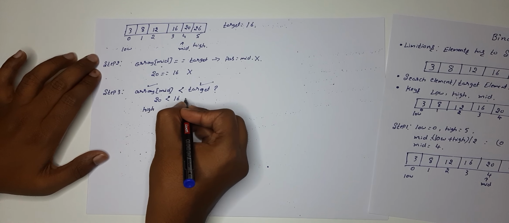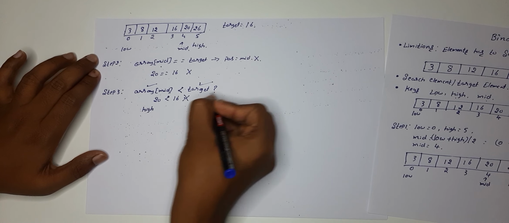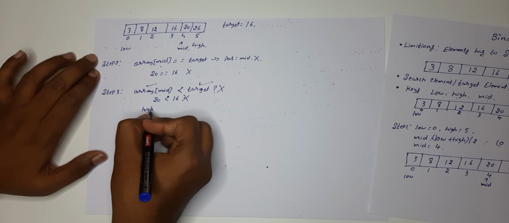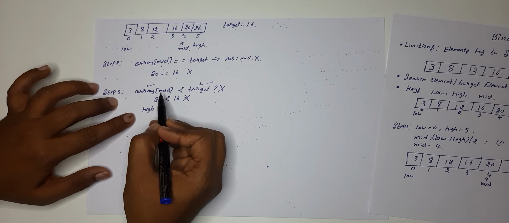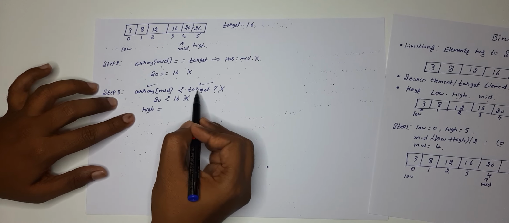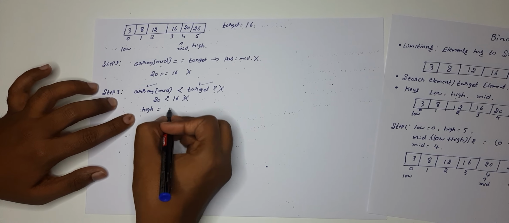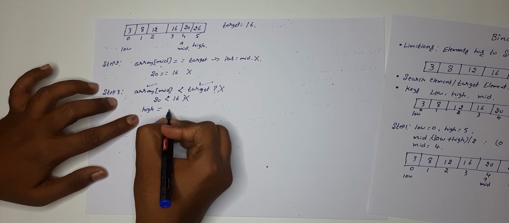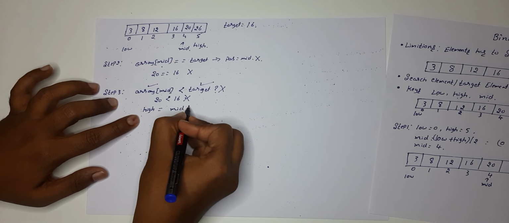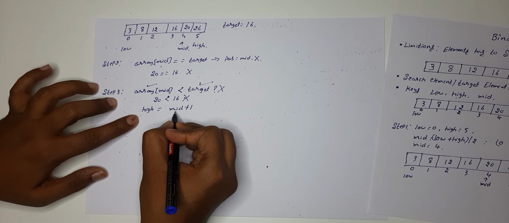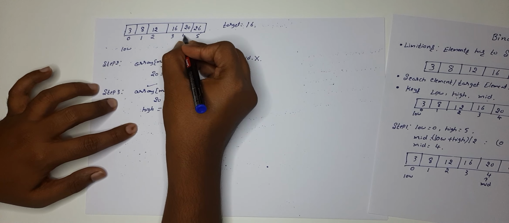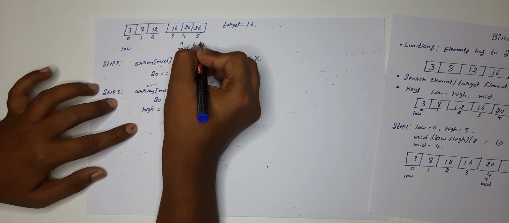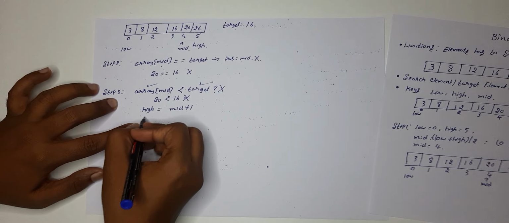Whenever this condition array of mid is less than target fails, remember this, you need to update the high value as mid plus 1, means position plus 1. So first your mid was 4, now your mid is going to be 5, right?